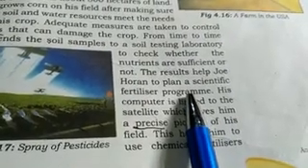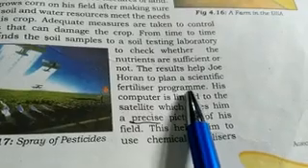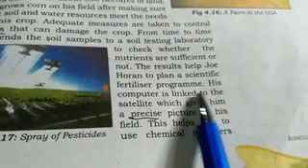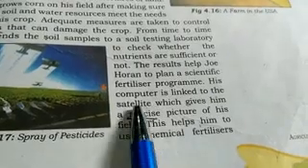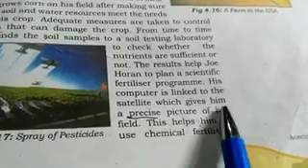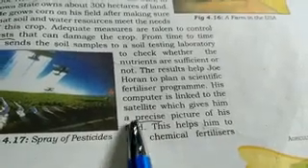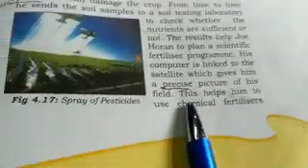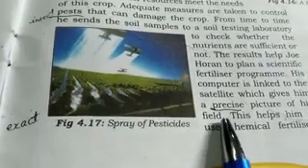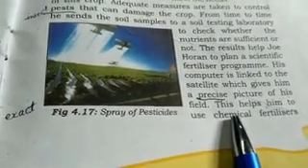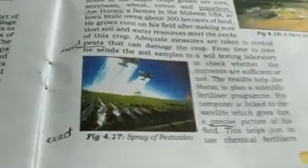After getting the result of the sample, according to it, he starts the planting. His computer is linked to a satellite, which gives him a precise picture of his field. This helps him use chemical fertilizer.